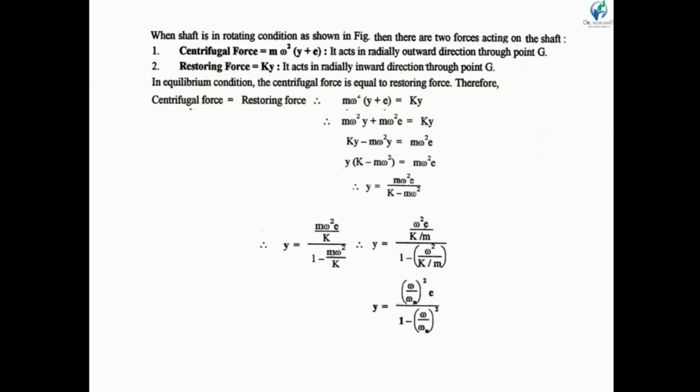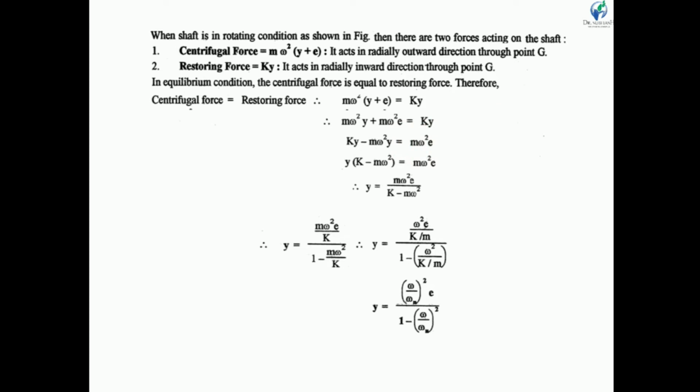So we can write m omega square (y plus e) is equal to K into y. Expanding this equation, m omega square y plus m omega square e is equal to K y.